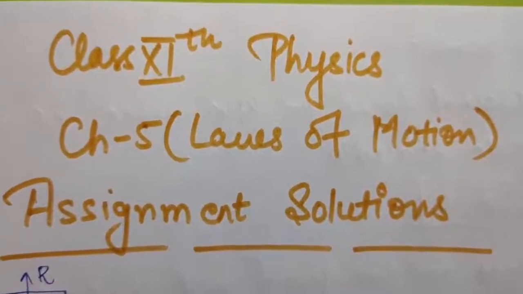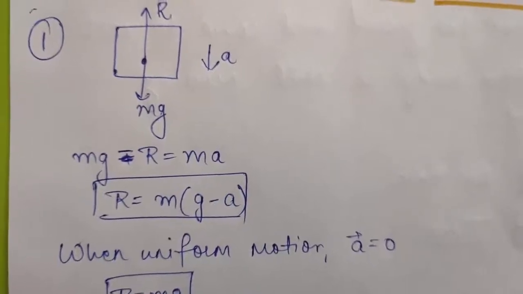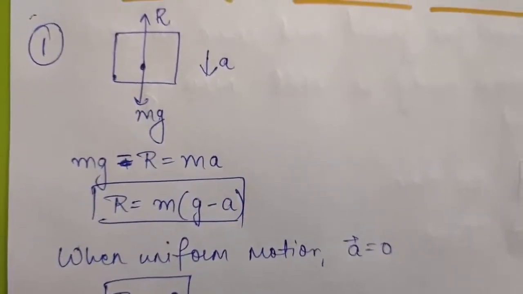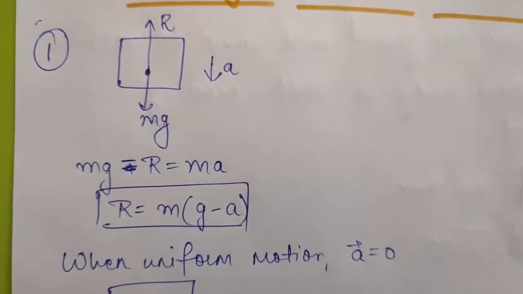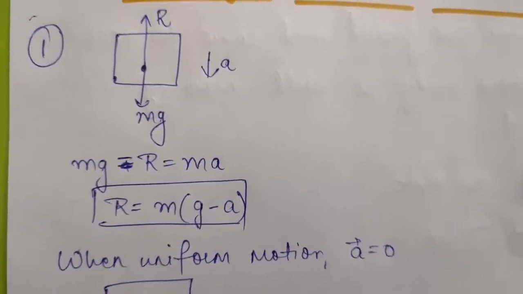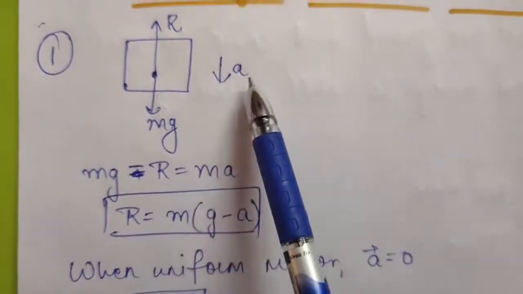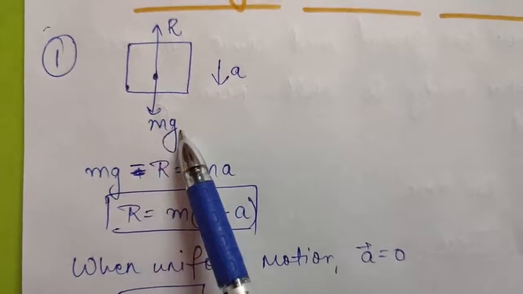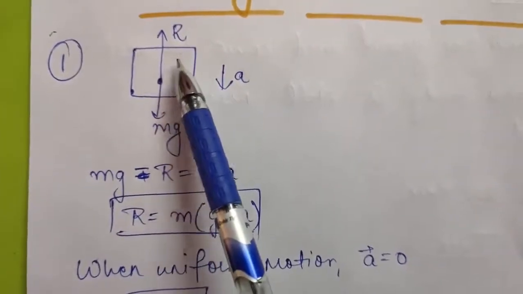Okay. So the first question says, a man stands in a lift going downward with uniform velocity. He experiences a loss of weight at the start, but not when the lift is in uniform motion. Explain why. So as you know, when the lift moves downward with the acceleration a, its weight is acting downward and the reaction force on the man is in upward direction.